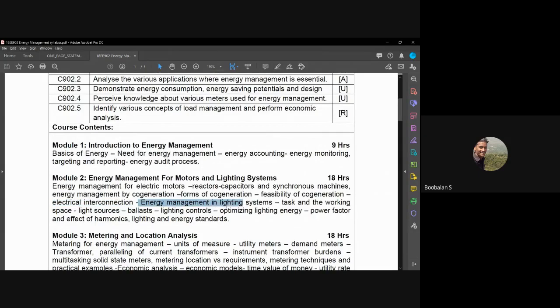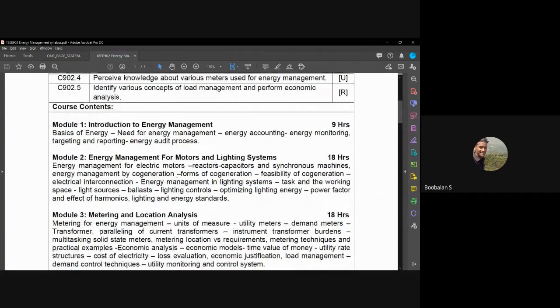And coming back to light energy, right? So 30 to 40% of energy is consumed by the lighting system. So we have seen one more software in our module number 2. I think anyone just tell me that software name? Dialux. Yes, Dialux. Thank you. Right. So just Google it and see. If you Google it, you will know a lot.